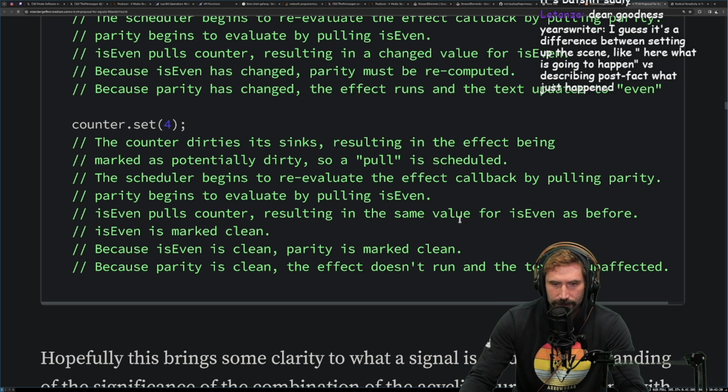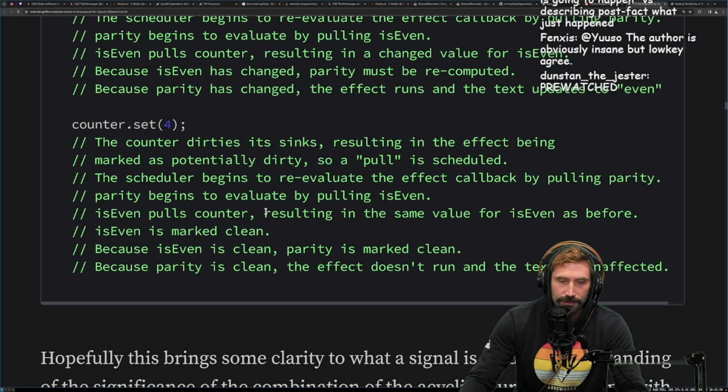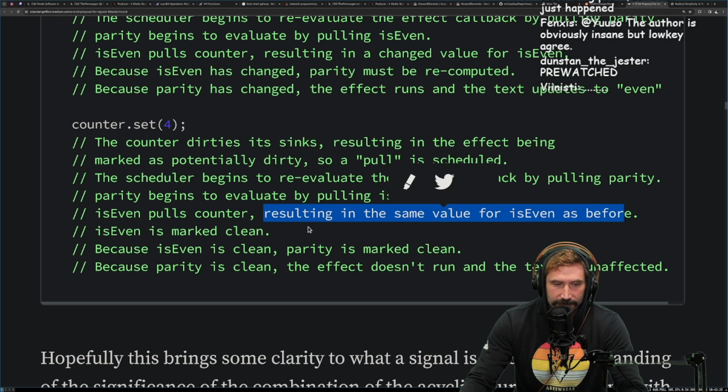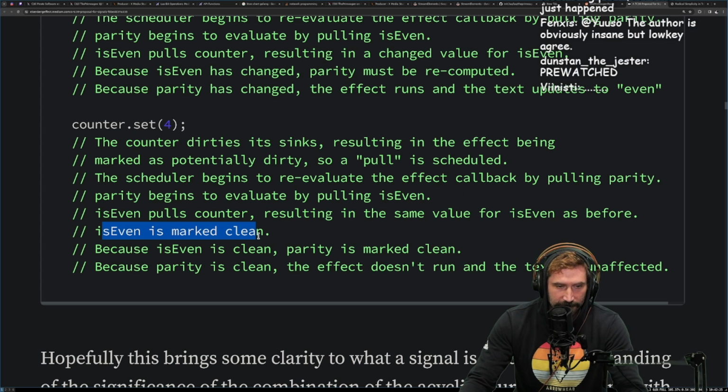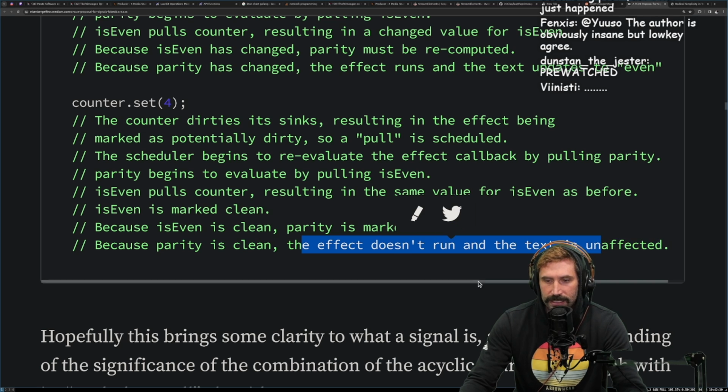Is even polls counter, resulting in a new value from counter, but the resulting output of is even is the same as the last value. Is even is marked clean. Because is even is clean, parity is marked clean. Parity is clean, the effect doesn't run, and the text is unaffected.